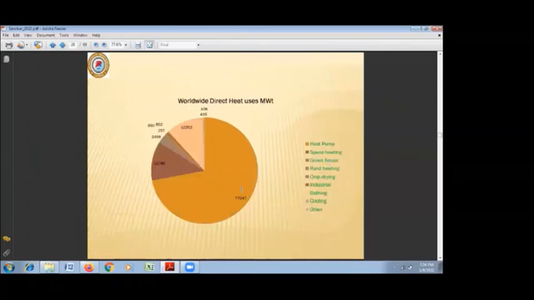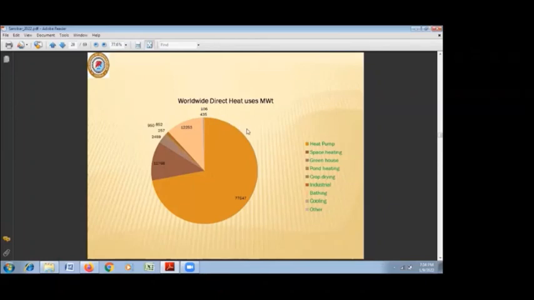Besides electricity generation, the most important use of geothermal energy is what we call direct heat use. That is, it contains aquaculture, then refrigeration, then space heating, then greenhousing, etc. And this is the chart showing direct heat utilization of geothermal energy worldwide.